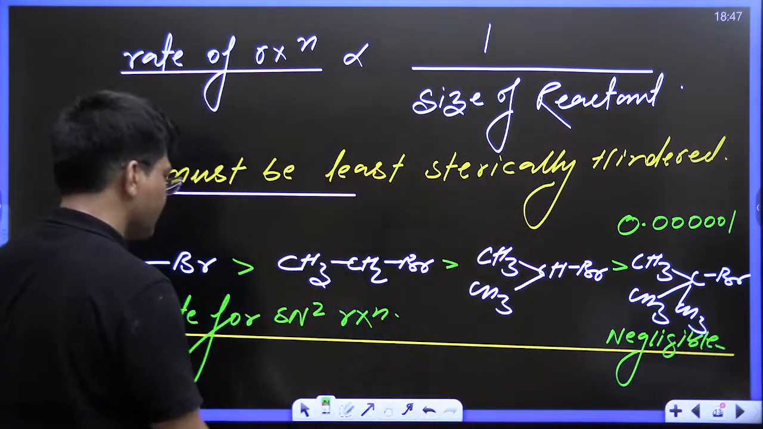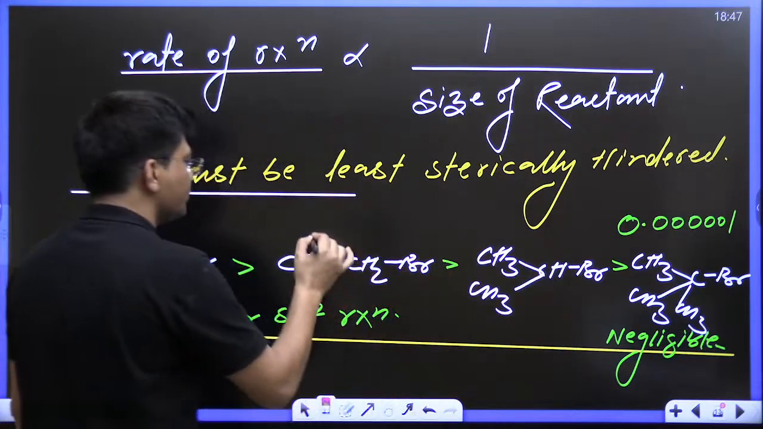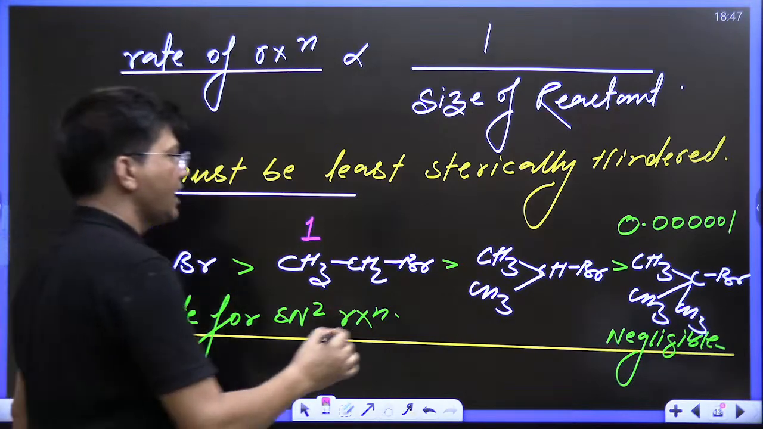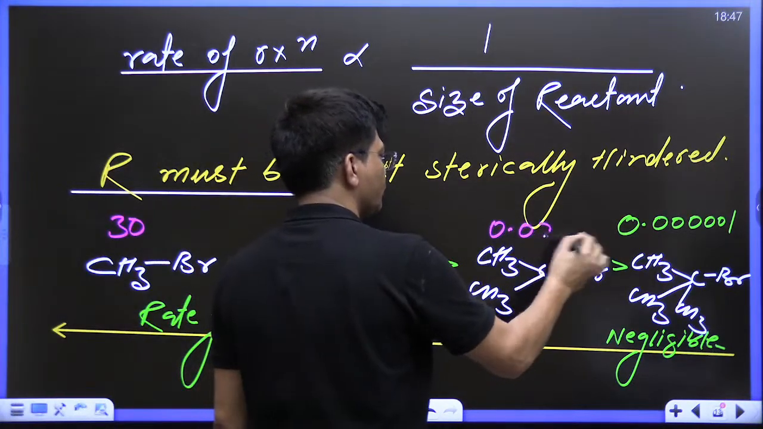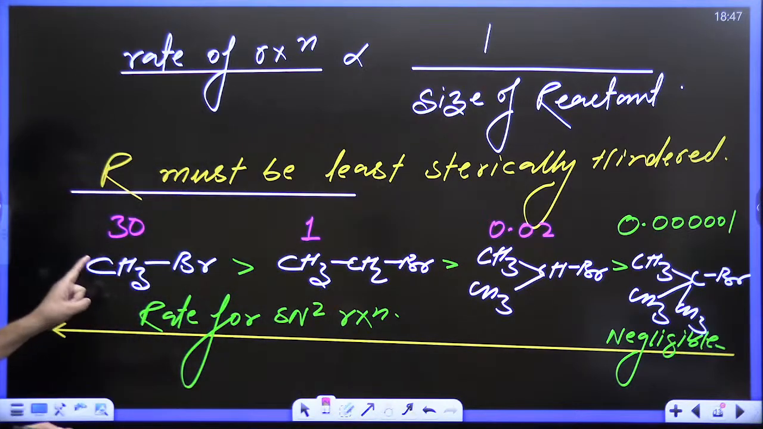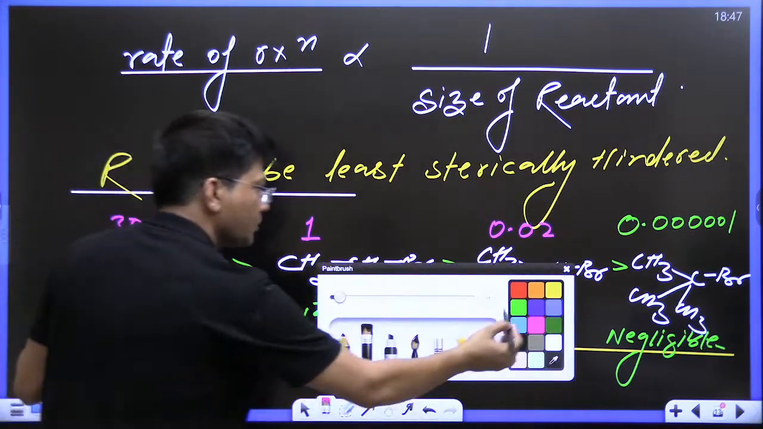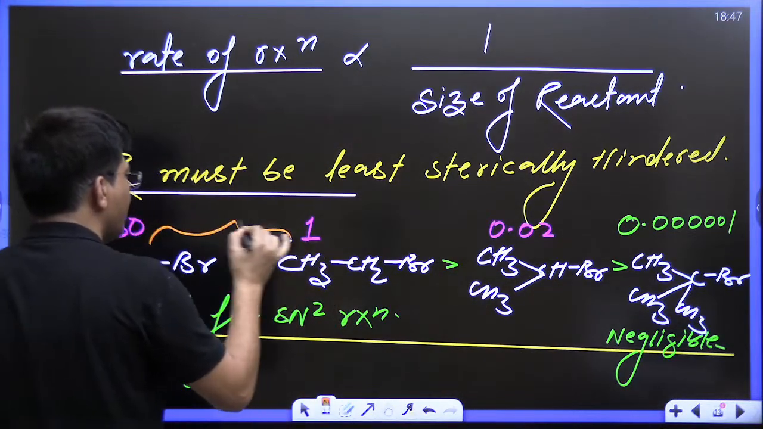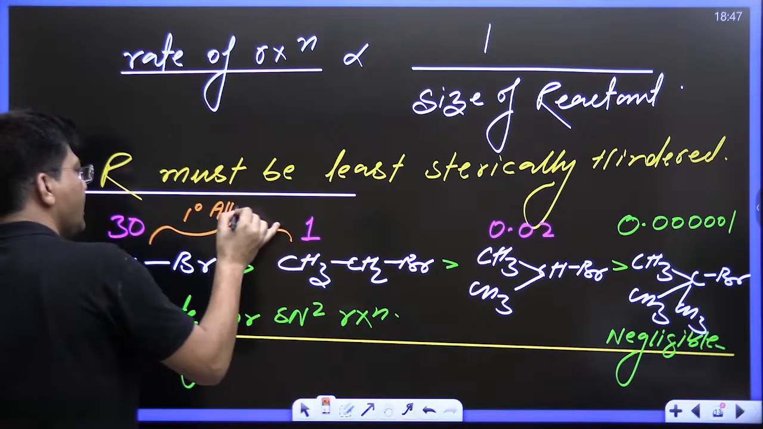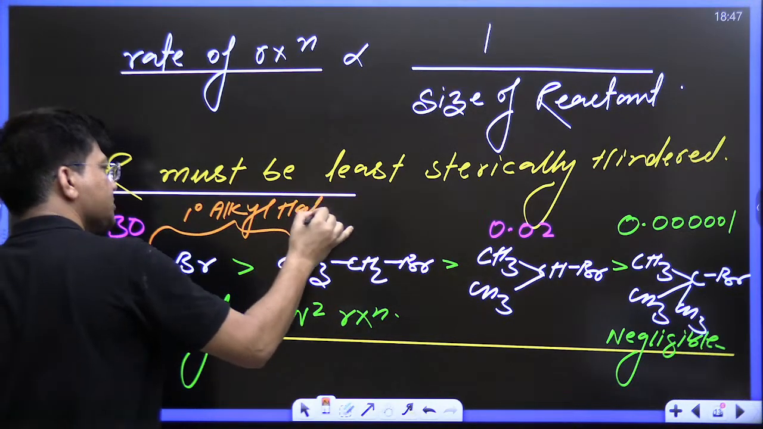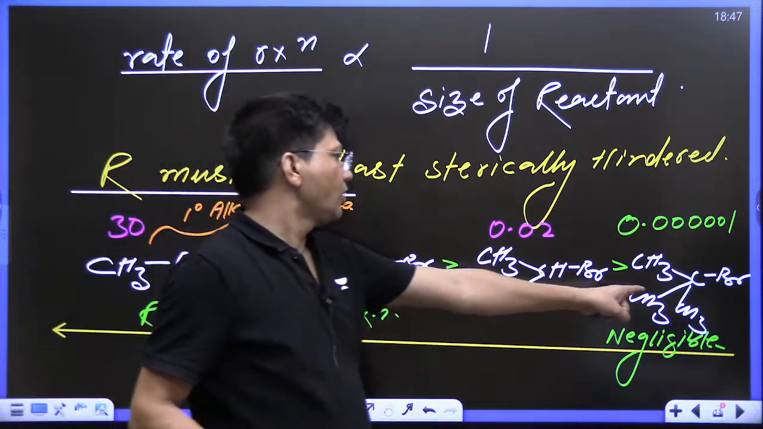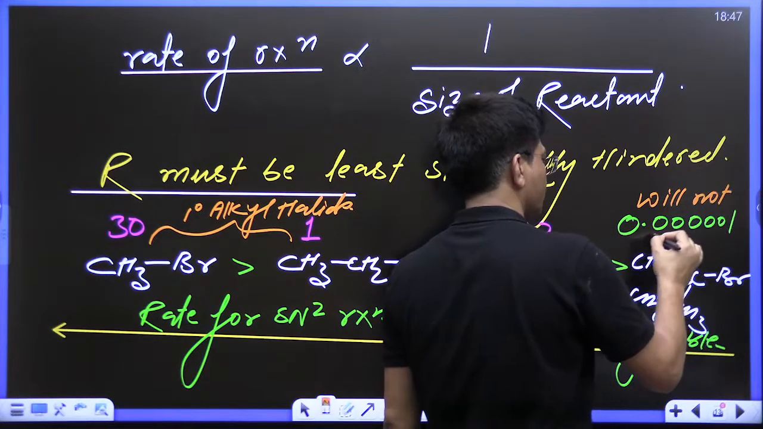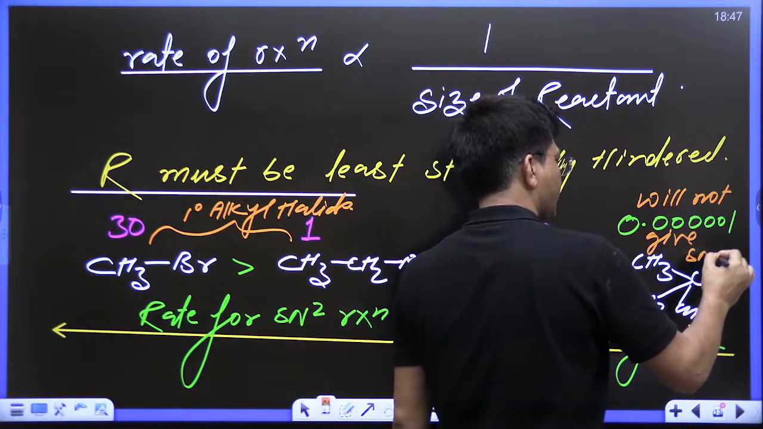And in the NCERT the data is given: if this reacts 1 time, then this one has 30 times more, and this has 0.02 times. That means this is the best choice, and this is known as 1 degree. Both of these are known as 1 degree alkyl halide. 1 degree alkyl halide is the best choice for SN2 reaction. And tertiary will not give SN2 reaction. Everyone is able to understand?